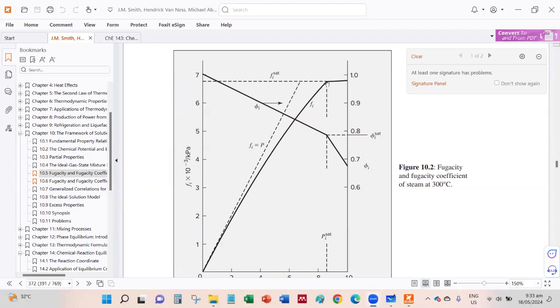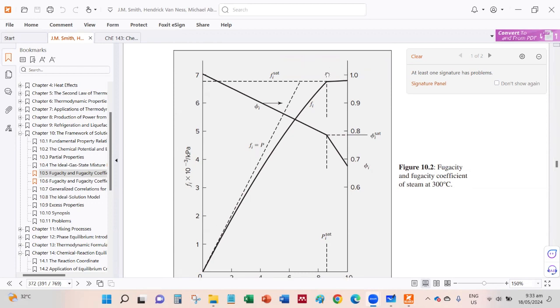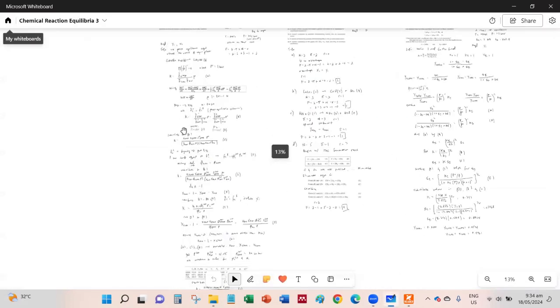All right, so I'm showing this one. This is what I was referring to in your homework. So upon reaching the saturation pressure, notice that for the fugacity there's little change. Okay, so only for the fugacity. For the fugacity coefficient, there's still a bit of a change, but for the fugacity, after a drastic slope right here, the slope suddenly flattens out. All right, so this is what I was referring to. Let's go back to the problem.